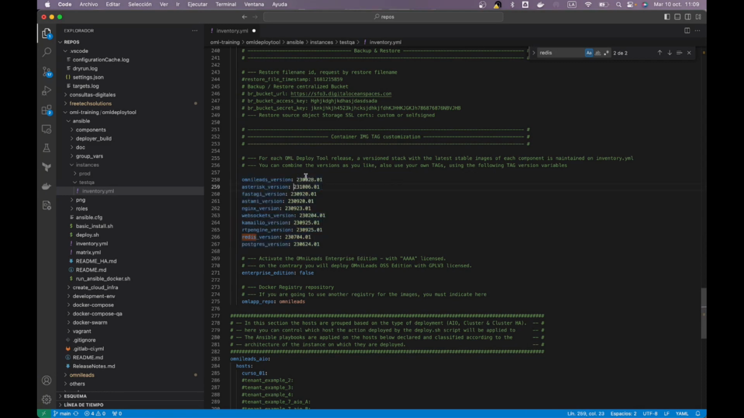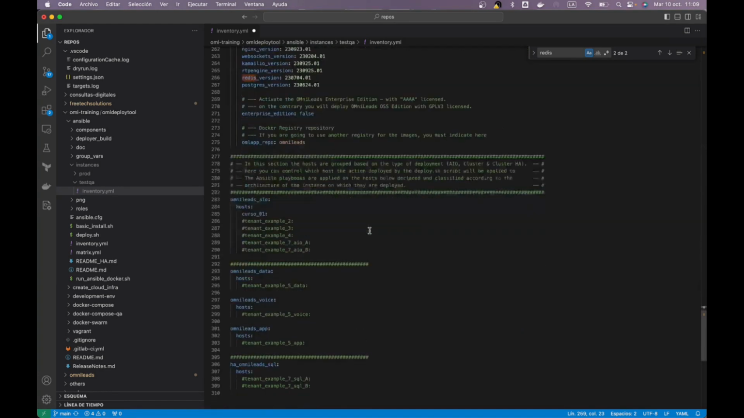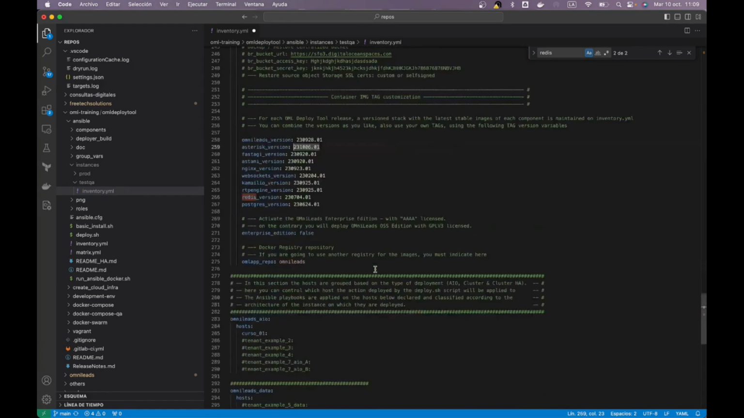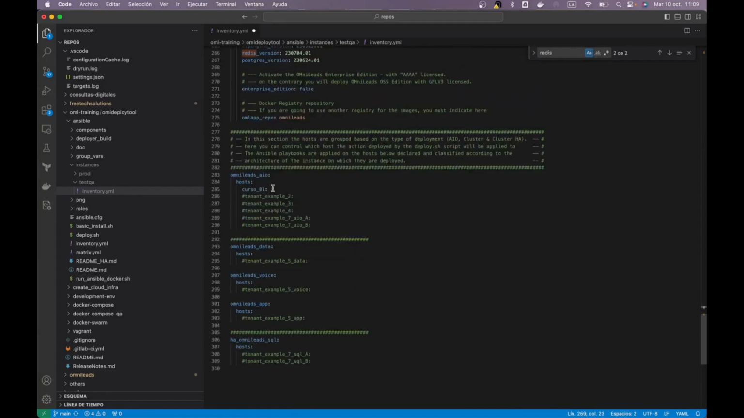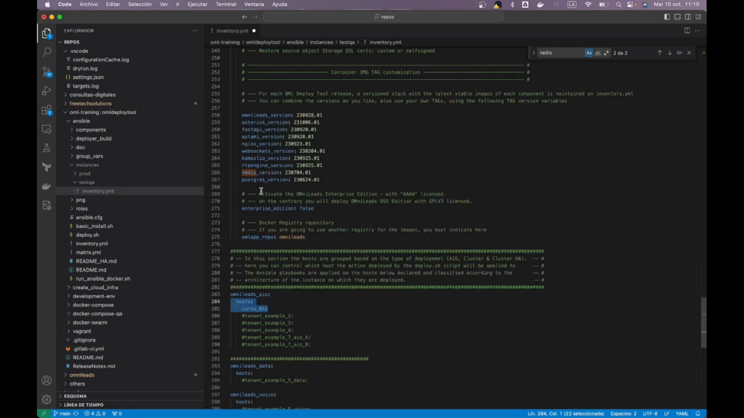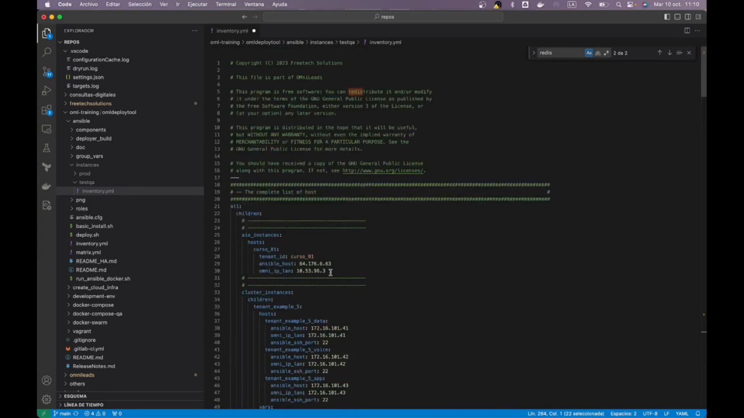But well, I'm not going to mess with upgrades yet. I'm just doing a fresh install using the latest stable release of OmniLeads and this deployment format through Ansible. So I simply tapped this down here to indicate on which host I want to take the action. And I tapped up here the actual host statement, this that I want to deploy.